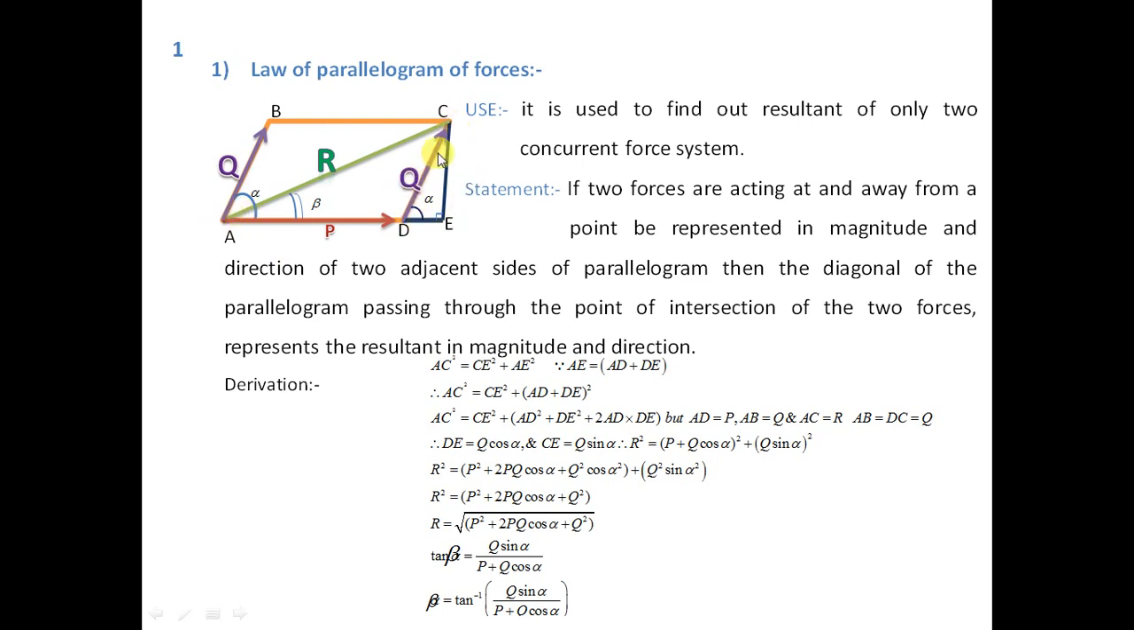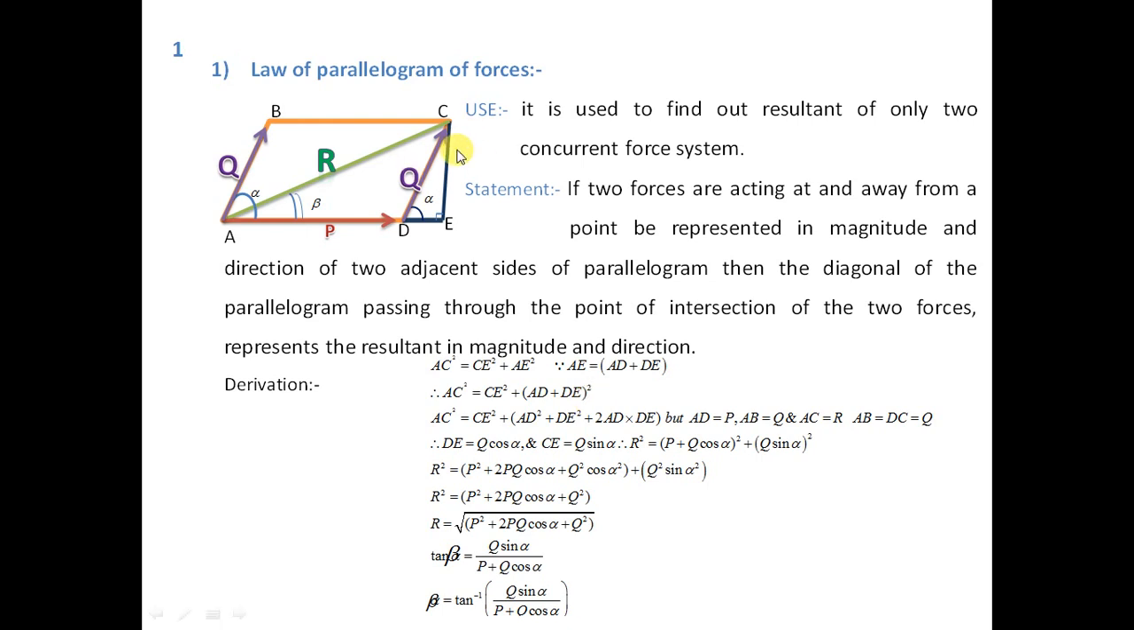So now by using the Pythagoras theorem, what is Pythagoras theorem? Hypotenuse square is equal to the sum of squares of the two adjacent sides of the triangle. So here AC square is equal to CE square plus AE square. But what is AE? AD plus DE. So I have replaced this AE by AD plus DE.